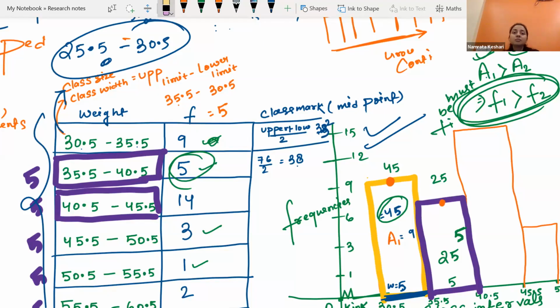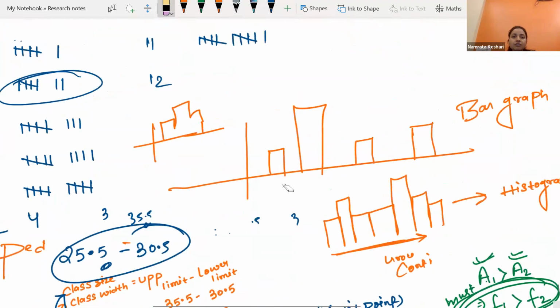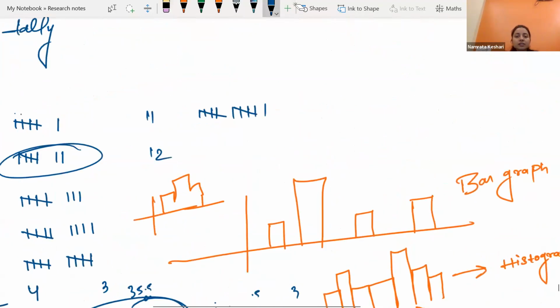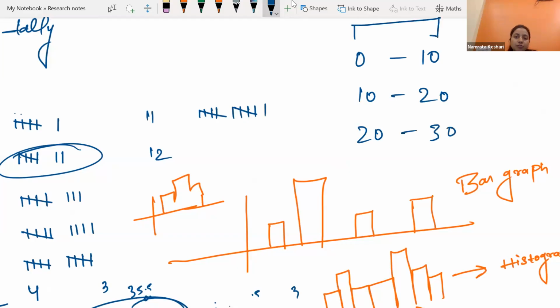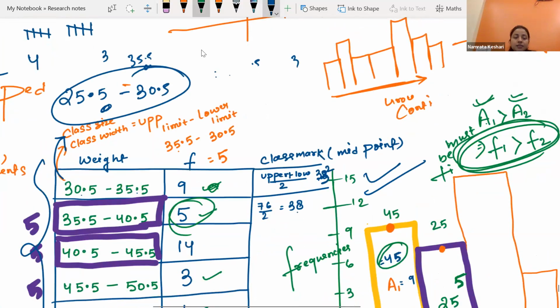No. Here, since we have decimal numbers, you have to think and analyze a little. If there were no decimals, say your class intervals start like 0 to 10, then 10 to 20, then 20 to 30, and I ask what comes before 0, you would say minus 10 to 0. Yes or no? Are you getting it, Sarah and Farhan? So since there are decimal numbers, a little analysis is required.